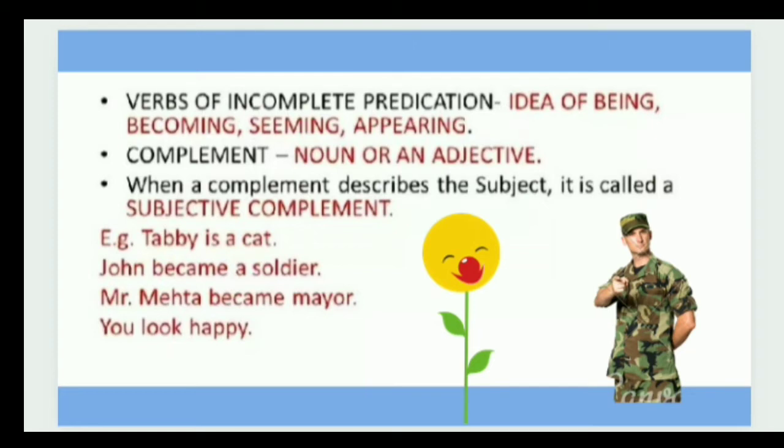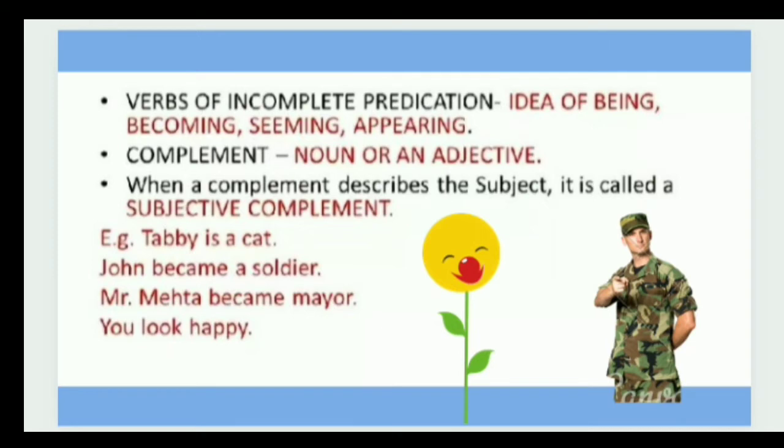Let's take an example. Tabby is a cat. John became a soldier. Mr. Mehta became mayor, and you look happy. So here you can see the verbs are became and look. The idea of being or becoming is given.